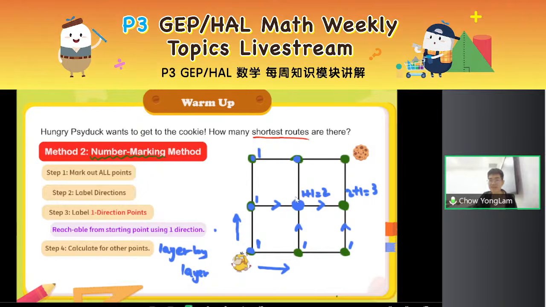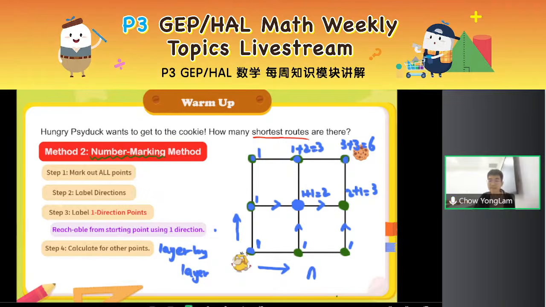I can come from the left or from the bottom. From the left, there's 1 way. From the bottom, 2 ways, right? 2 ways to reach here and then continue. So 1 plus 2 is 3. Then the last point here, 3 ways from the left, 3 ways from the bottom. Altogether, there are 6 ways, right?